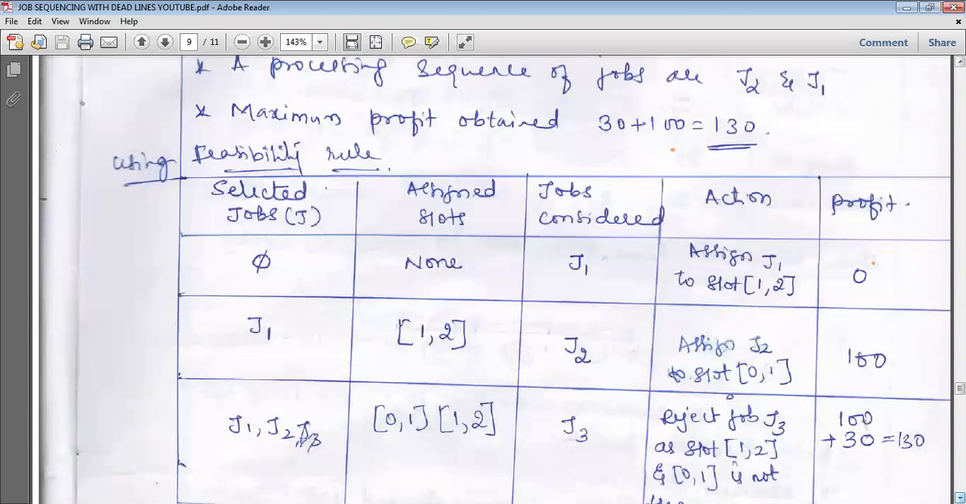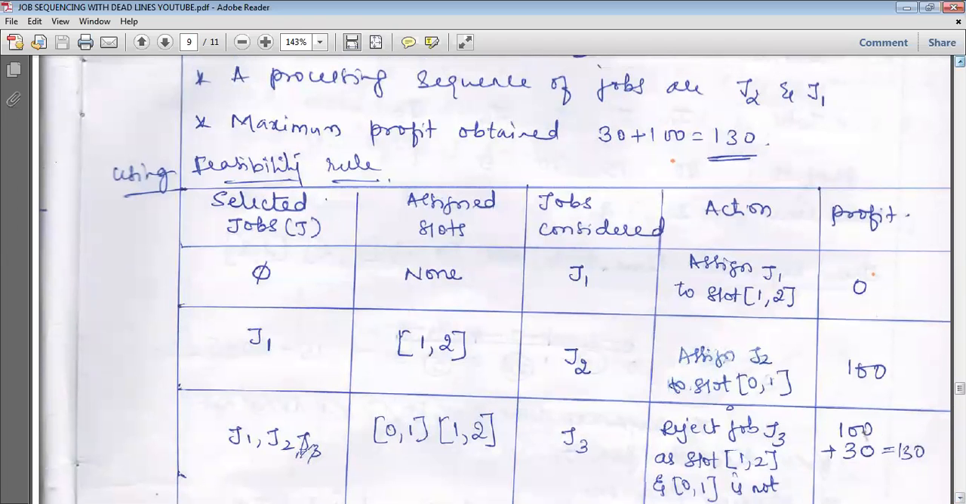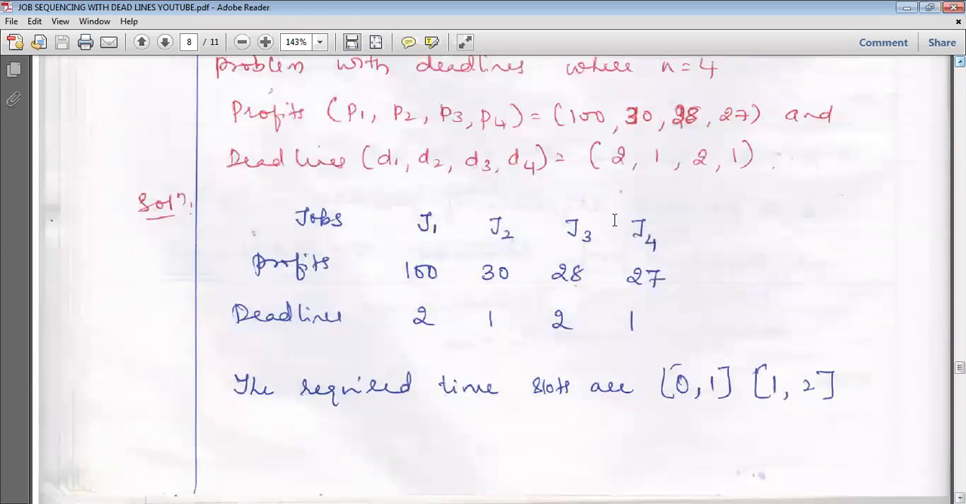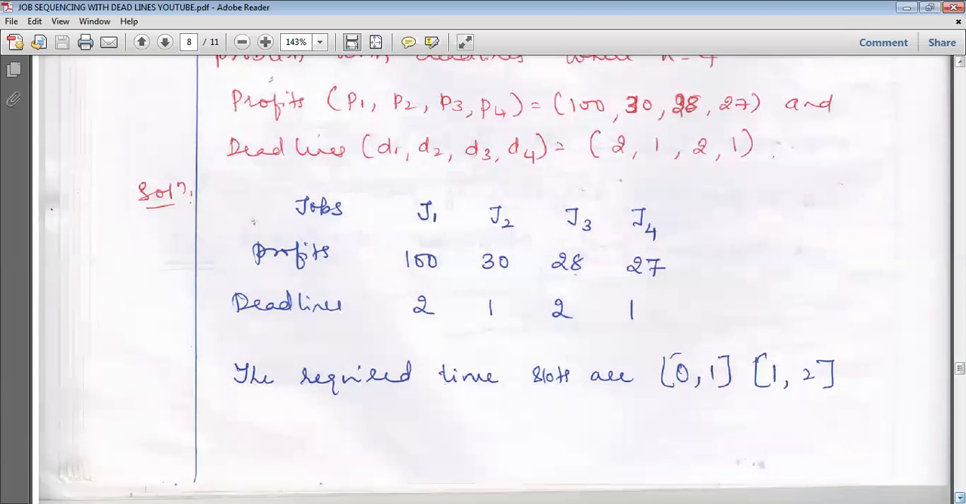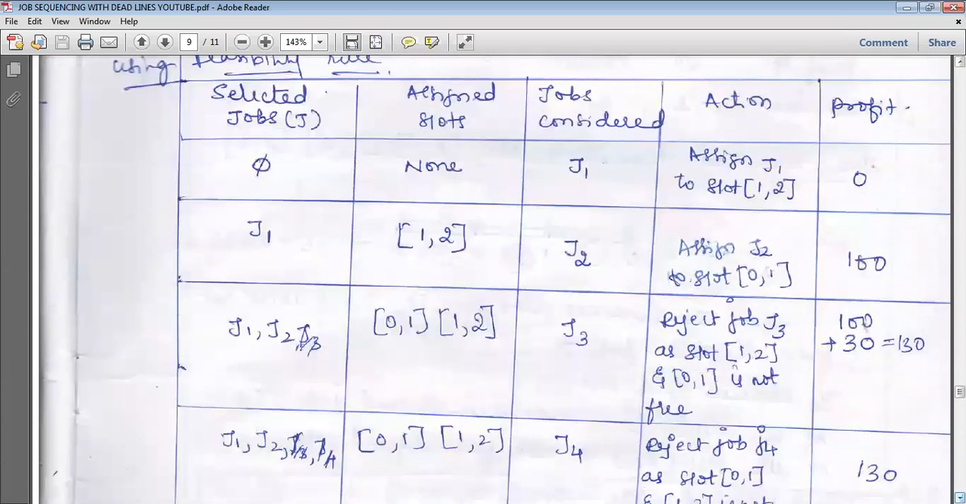When we consider J2, what is the time slot deadline for that? It is 1 hour. What is the profit? It is 30 rupees. One hour means which slot we need to allot? We need to allot 0 to 1. Go here and check. Here job J2 is considered.